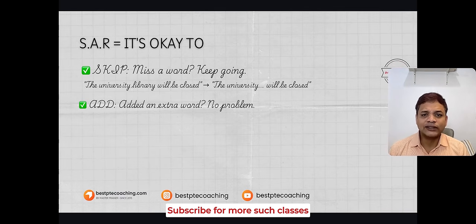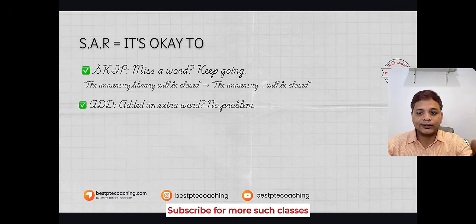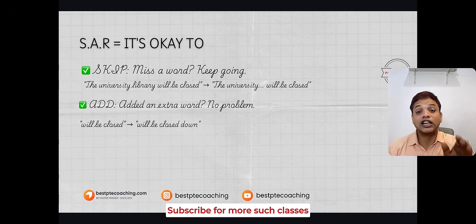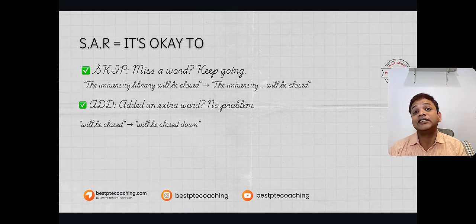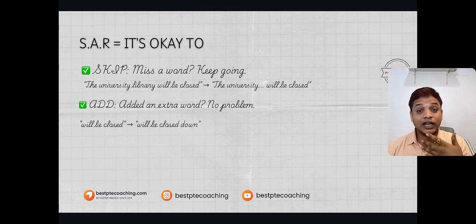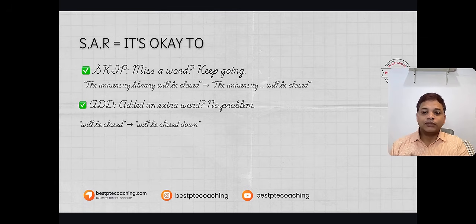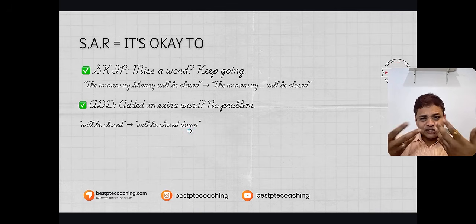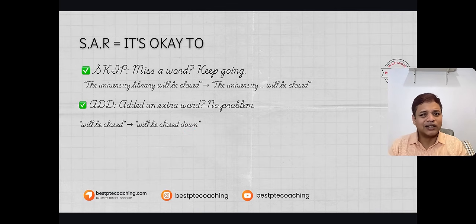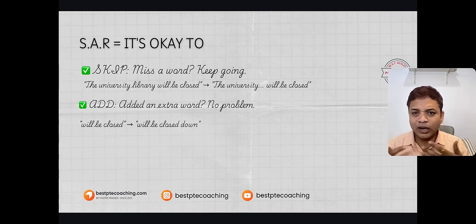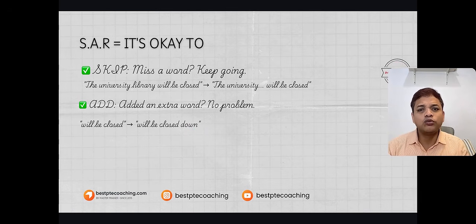Second thing, in the process, subconsciously, we add some extra words. That's absolutely fine. The words which are not part of the original sentence, we may sometimes end up adding. It is not a crime. So, for example, the university library will be closed down. Closed down was not there, but I still added it. It is based on my mannerism or habit. It's absolutely okay. It's not a problem at all. It is very human to add extra words in the process of repeating a sentence. So don't worry about it.